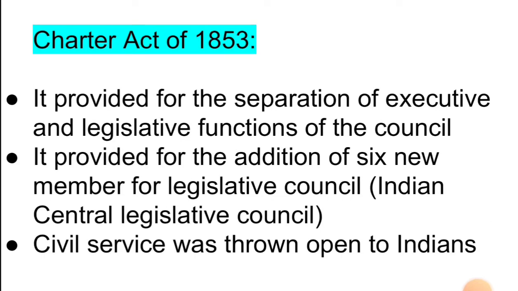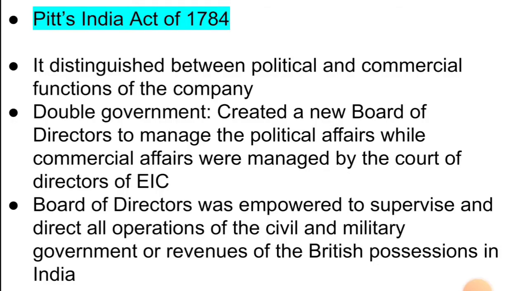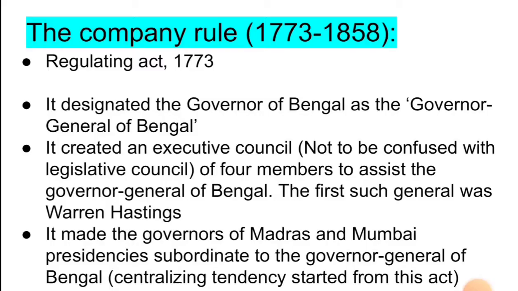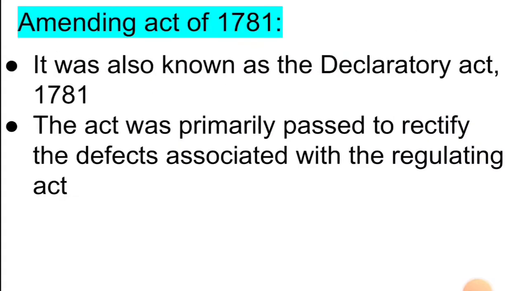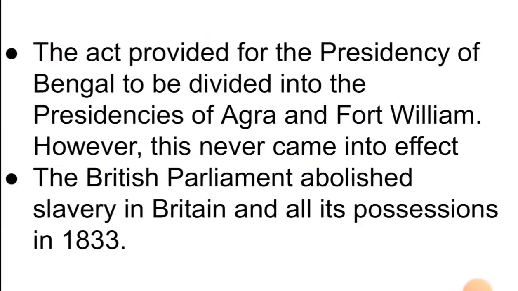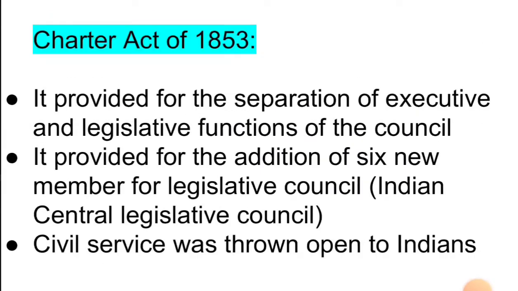After that came the Charter Act of 1853. It provided for the separation of executive and legislative functions of the council. Earlier there was only the executive council of the Governor General. In the first act, the Regulating Act of 1773, it created a new executive council, not to be confused with the legislative council of 4 members. Then the Charter Act of 1853 provided for the separation of executive and legislative functions of the council.